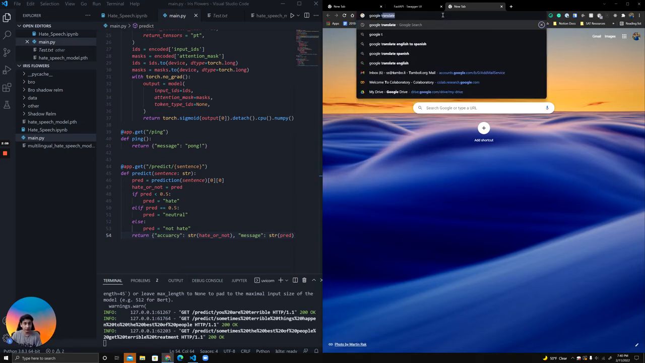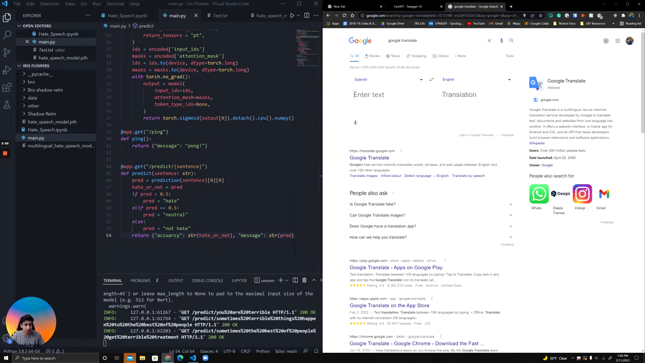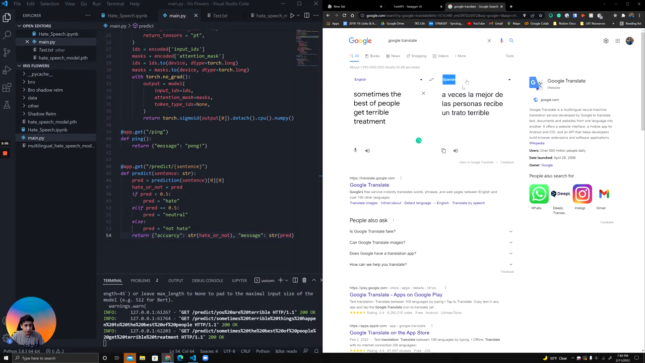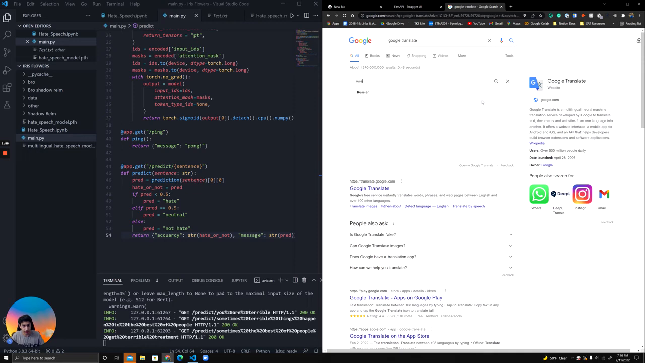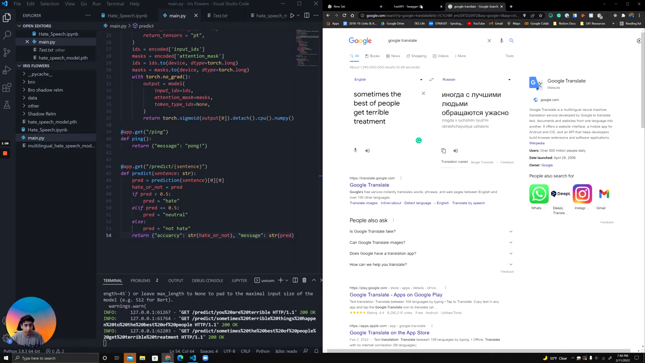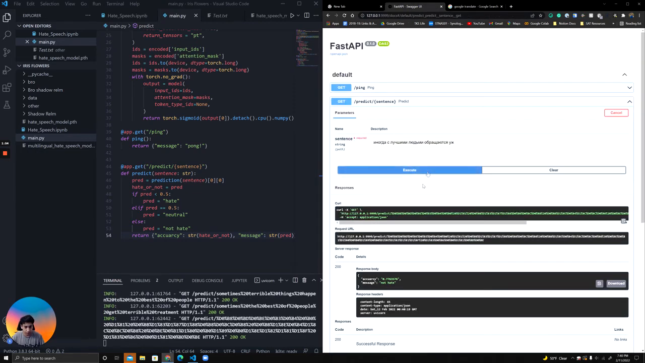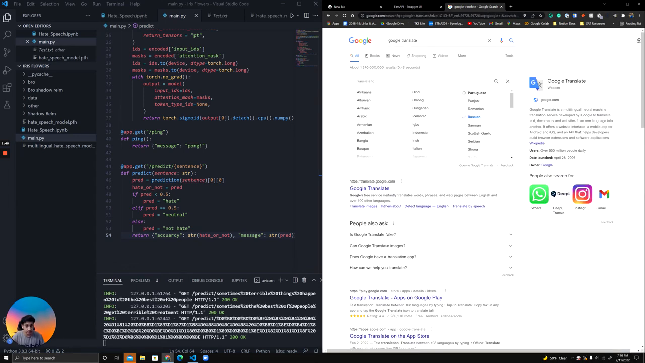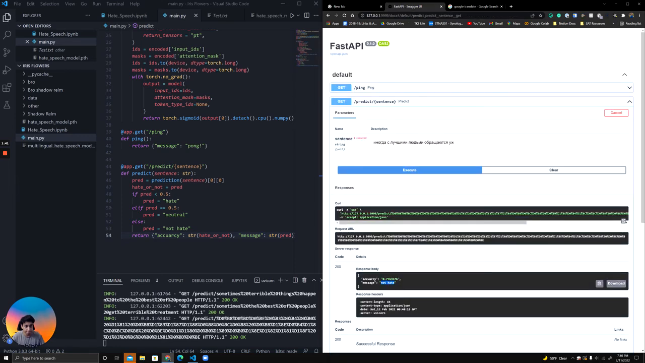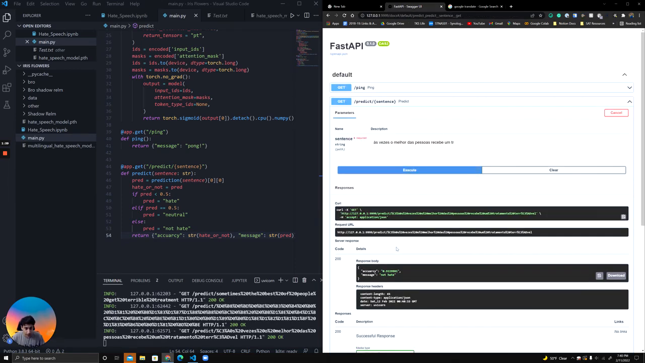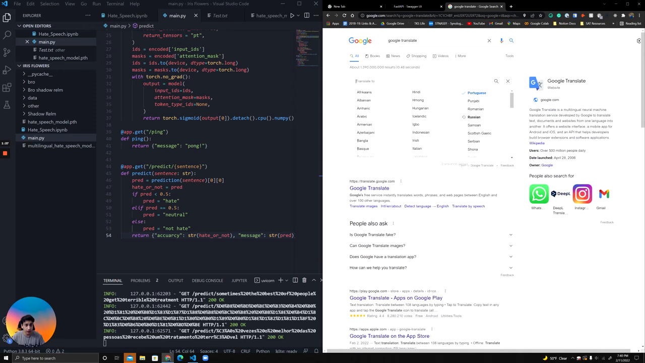and try out different languages, because I think, honestly, that's one of the coolest parts about this model. So let's try Russian. And as you can see here, it is still not hate, but it's still not super confident about it. Now let's look at something like Portuguese. And again, not hate. Let's just try something else, maybe like Spanish.